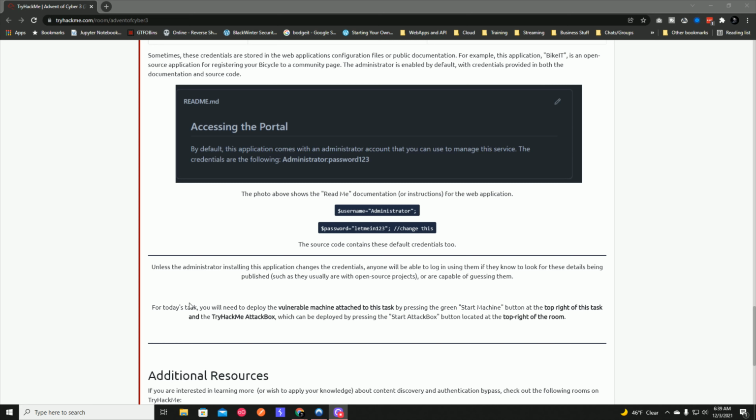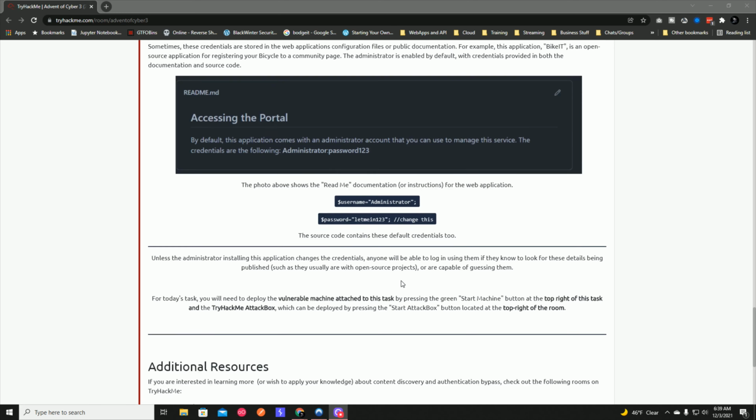For today's task, you will need to deploy the vulnerable machine attached to this task by pressing the green Start Machine button at the top right of this task, and the TryHackMe AttackBox, which can be deployed by pressing Start AttackBox located at the top right of the room.